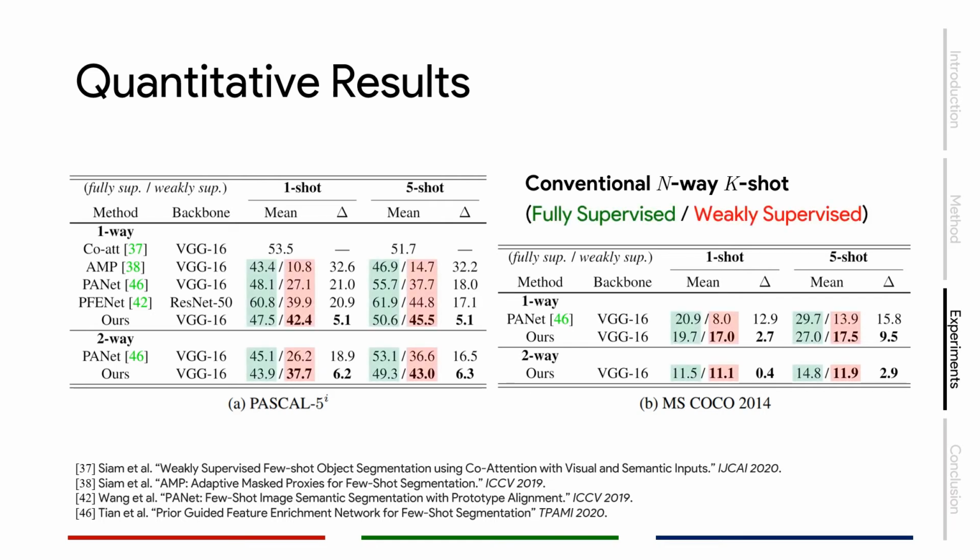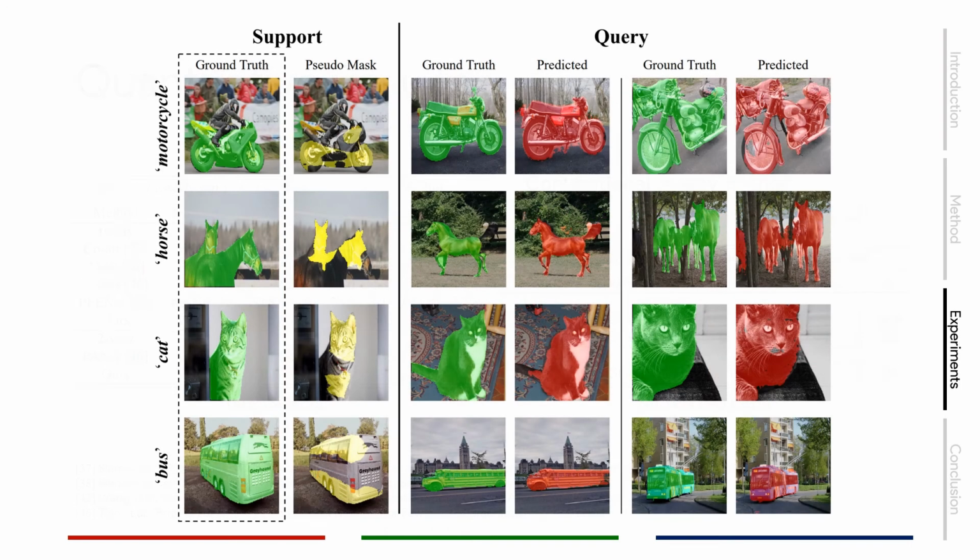Here are the mean IOU results of conventional n-way k-shot segmentation on two common datasets. The green shaded results are trained under the fully supervised setting, while the red shaded results are trained with only weak supervision. The delta value is the difference between two settings, which is the lower the better. As shown in the table, our model achieves satisfactory performances under fully supervised settings, yet performs favorably against state-of-the-art methods under weakly supervised settings.